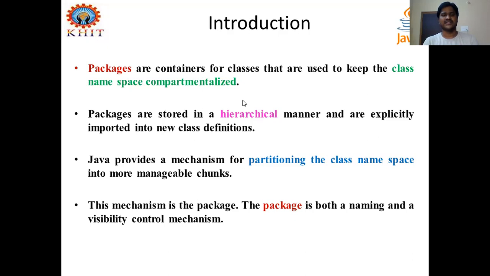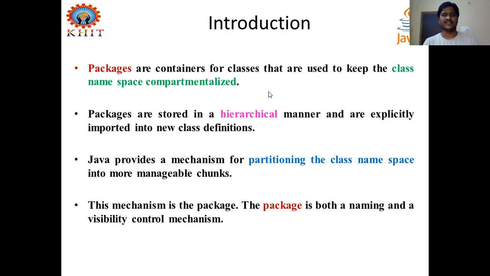And here the naming convention is very important, and naming collision should not be a problem to the programmer or developer when we are working with real-time applications, or when more and more programs are created in our directory where you generally store your programs in your computer, and there you may get some problems like that. That problem can also be avoided by using these package concepts, but actually it is not meant for that.